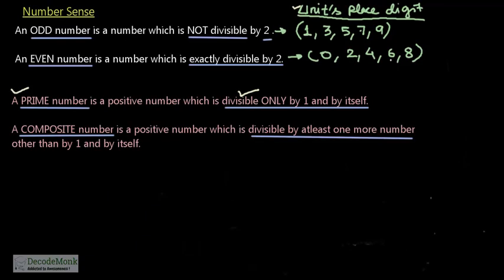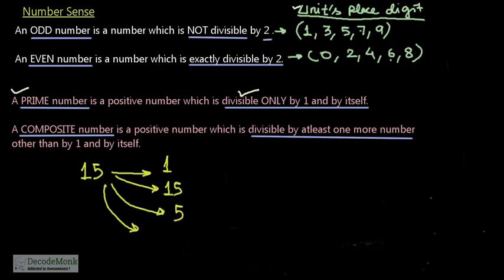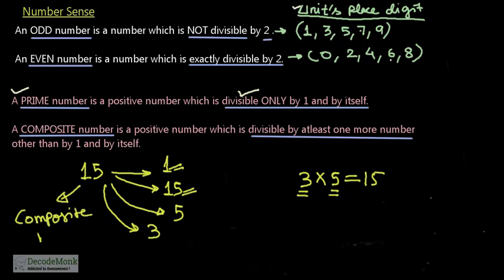Let us take one more example like 15. So 15 is divisible by 1. It is divisible by 15. This is also divisible by 5. This is also divisible by 3. As you can see, 3 5s are 15. So 15 is divisible by 3, it is divisible by 5, it is divisible by 1, it is divisible by 15. So 15 is a composite number.